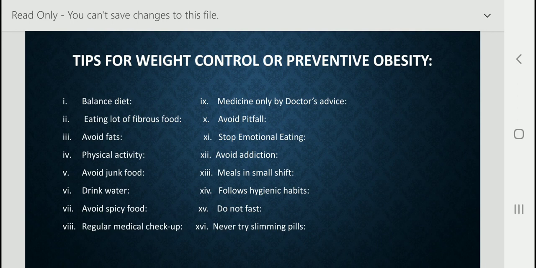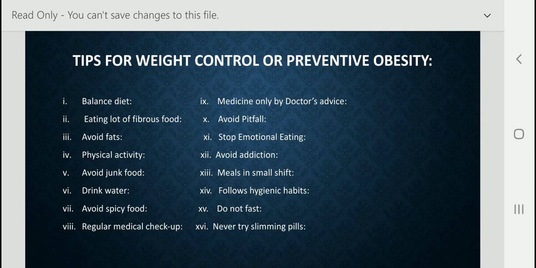roti, chawal like this. We should eat fruits and vegetables. Okay. Next, student, you have to read about drinking water. You know that water is very important for our body. Our body has a large requirement for water. About 70% water is found in our body. So that's why we should take a good amount of water.